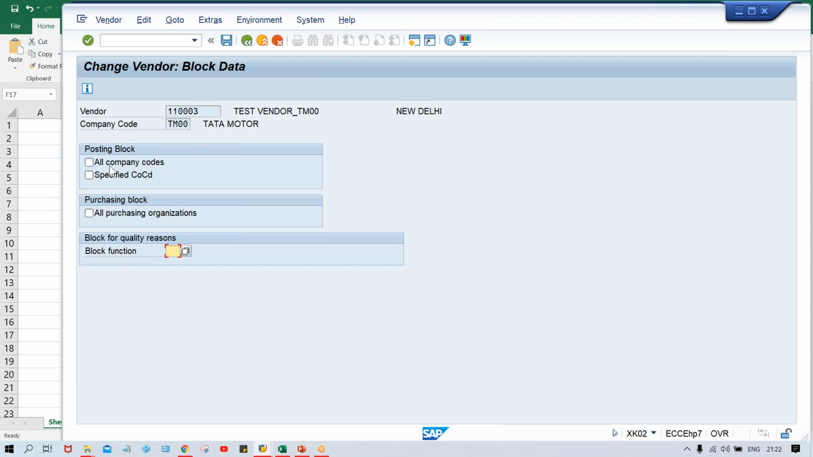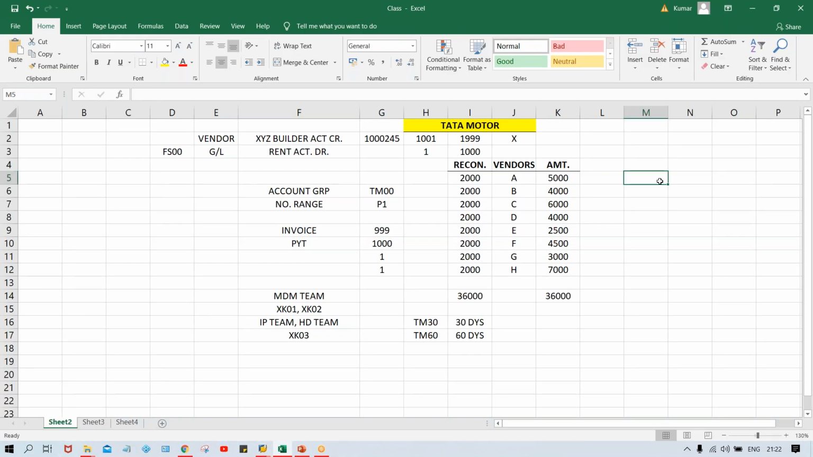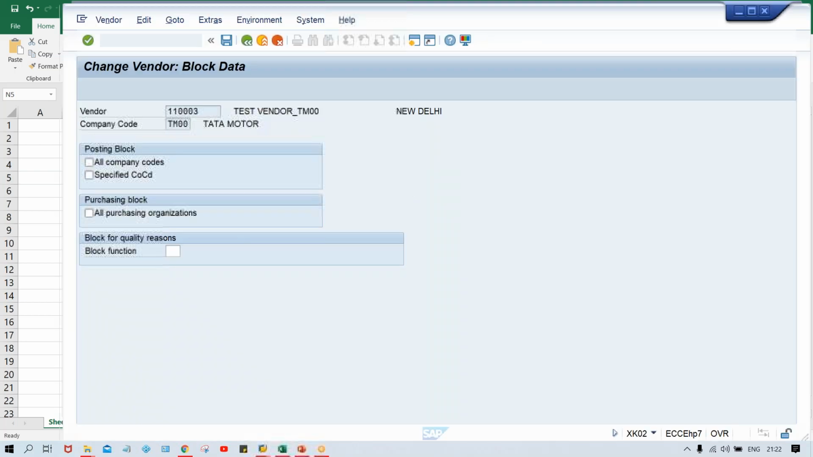So here, for all company codes or a specified company code, there is a logic. Let's suppose this vendor is going to be used by multiple company codes, like PM00, PC00, PS00. If you apply the block for all company codes, it means this vendor is going to be blocked for all company codes. None of the company codes will be able to post any invoice against this vendor. If you apply a block on a specified company code, then it is going to be blocked for this particular company code only. The remaining company codes will be able to post the invoices.